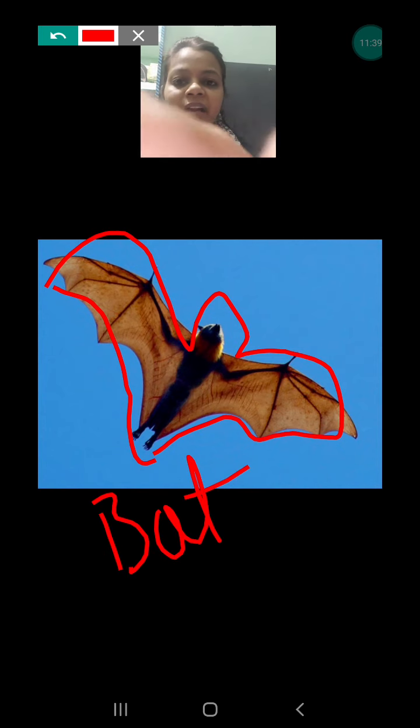Most of the birds have hollow bones. This is one of the most important adaptations. Why? Because if their bones were heavy, they would not be able to fly, my dear. So they have hollow bones. Next, their forelimbs, that means their hands, have been modified. In the place of hands, they have wings that help them to fly in the air. And their hind limbs, that means their legs, are also used to catch their prey. Their claws are also very sharp. So these are some of the more important adaptations.